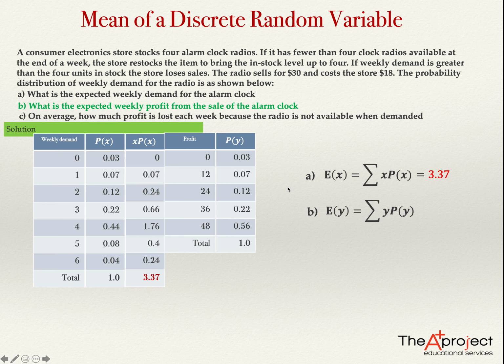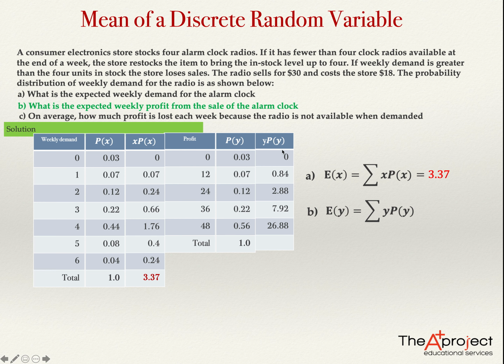So I need to make another column, the values times the probabilities. Here will be 0 times 0.03, the answer is 0. 12 times 0.07, the answer is 0.84. I type it here. Now 24 times 0.12, use your calculator, the answer is 2.88. 36 times 0.22, the answer is 7.92. And finally, 48 times 0.56, the answer is 26.88.